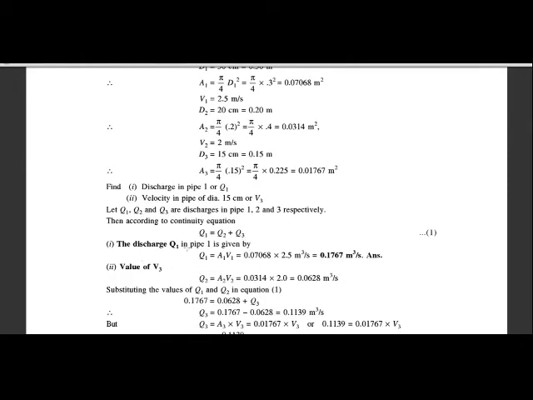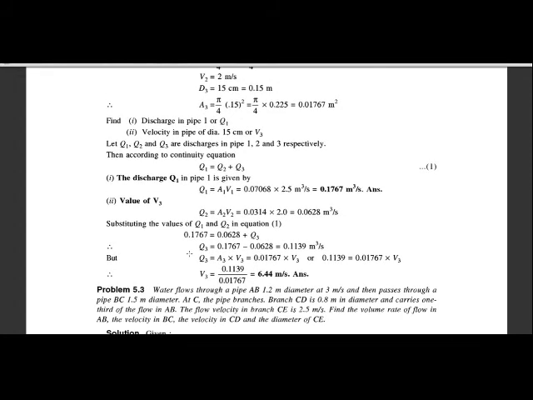So discharge Q1 is equal to A1 V1. We know both values: A1 is equal to 0.07068 and V1 is 2.5. From that we calculate the discharge of pipe 1.